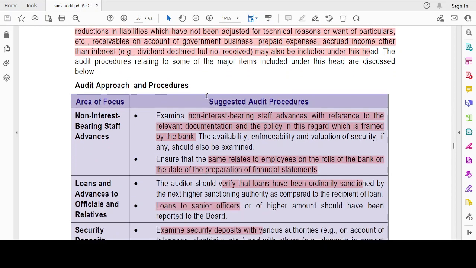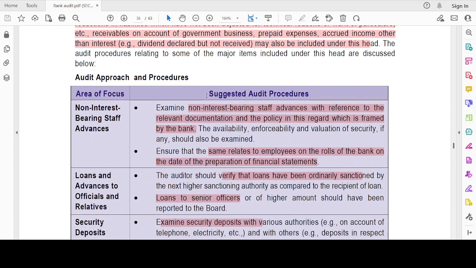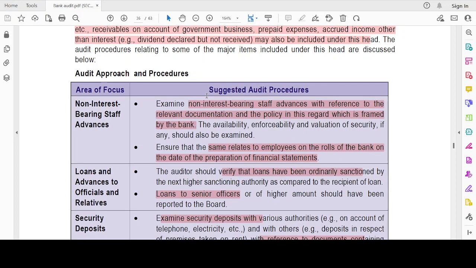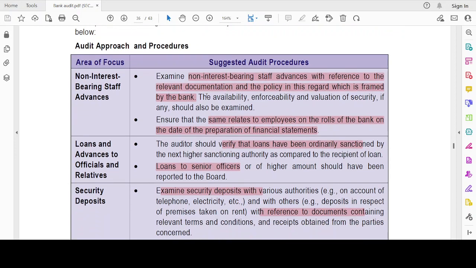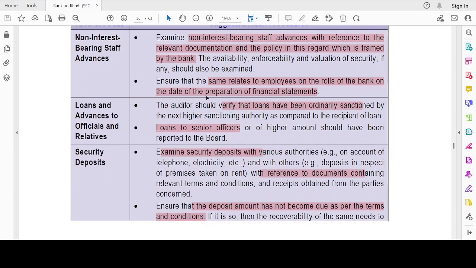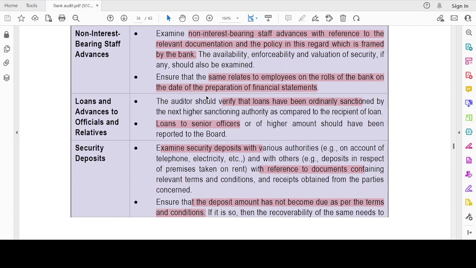Others. Non-interest bearing staff advance. Generally for staff we don't charge any interest. Okay, those have to be given. Relevant documentation has to be made. Every month it should be deducted from their payroll. Okay, then loans and advances to officials and their relatives should again be within the sanction limit, and senior officials should be there. Beyond the amount should be reported to the board of directors.